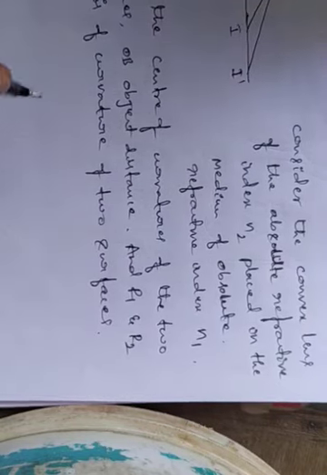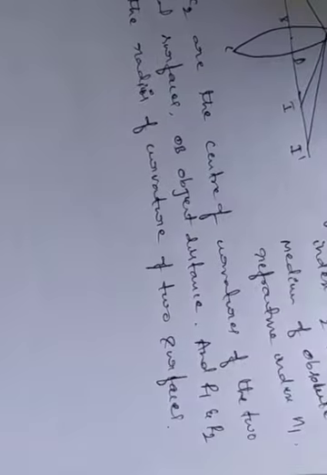Now the refraction of light that we have taken in two steps, so that is step 1.